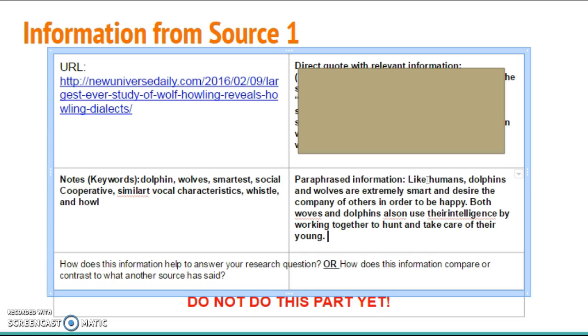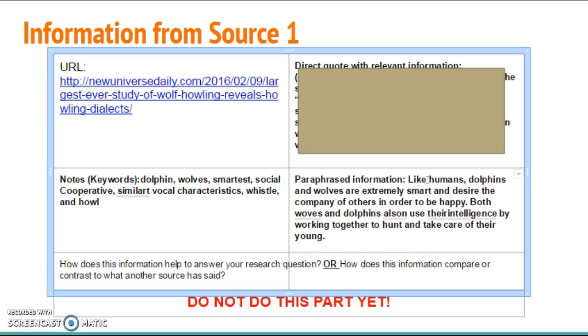My last keywords are similar vocal patterns, whistle, and howl. Alright, let's see. I can't really change the words whistle and howl into different synonyms because those are actually the words that are used to describe the noises that these animals use. So we're going to have to keep those, just like dolphin and wolf.